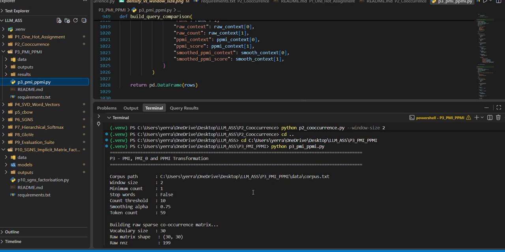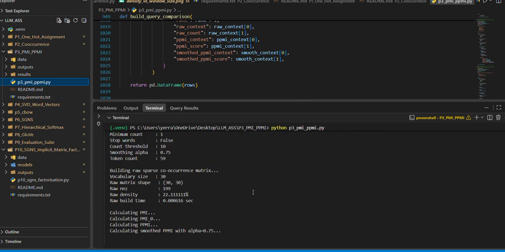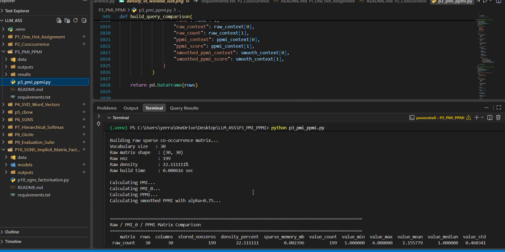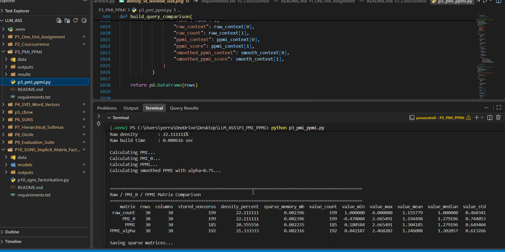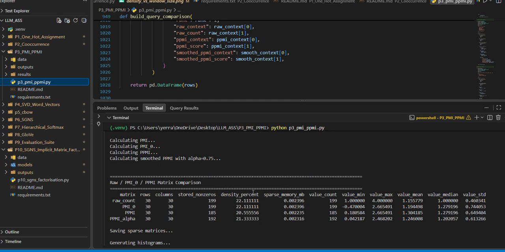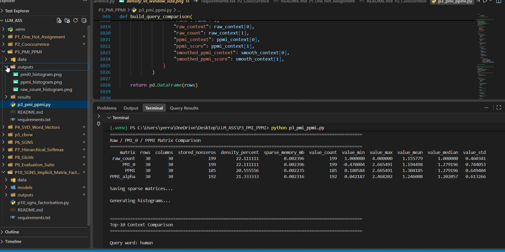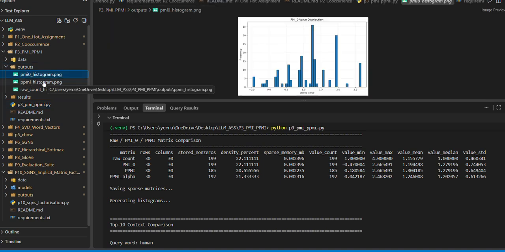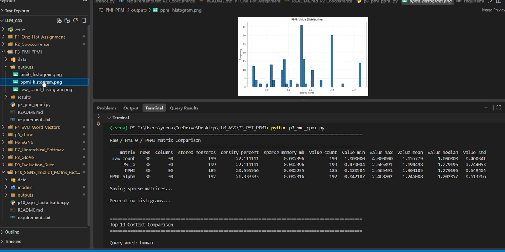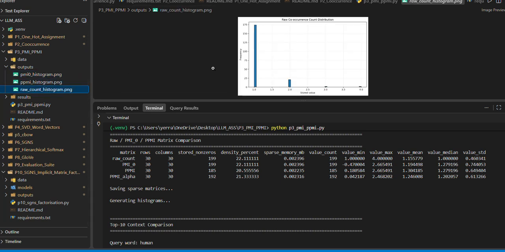in sparse form, computing PMI0 while correctly handling zero count word-context pairs, computing PPMI, positive pointwise mutual information, computing PPMI with context distribution smoothing, using the smoothing exponent, performing all calculations without creating a dense V by V matrix, comparing raw counts with the PMI or PPMI based associations, measuring matrix sparsity, plotting histograms of raw counts, PMI0 values, PPMI values, finding the top 10 contexts for selected query words, comparing ranking based on raw co-occurrence count, PPMI, smooth PPMI, studying the effect of stop words on